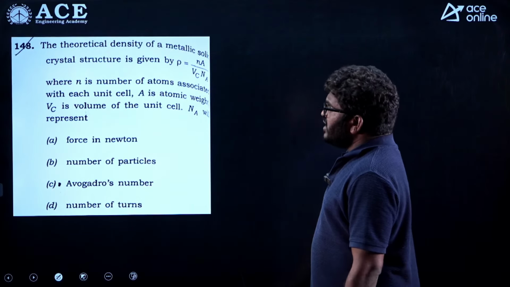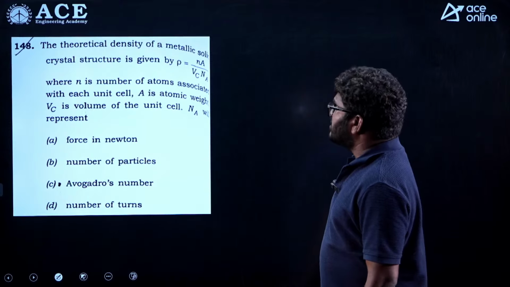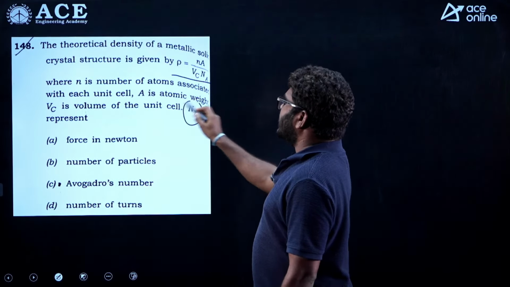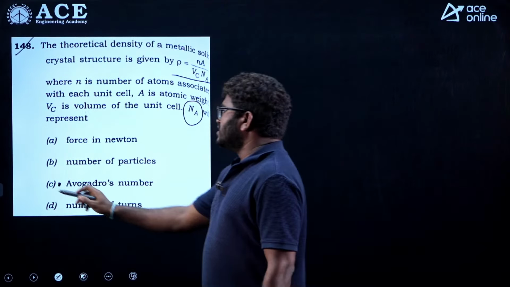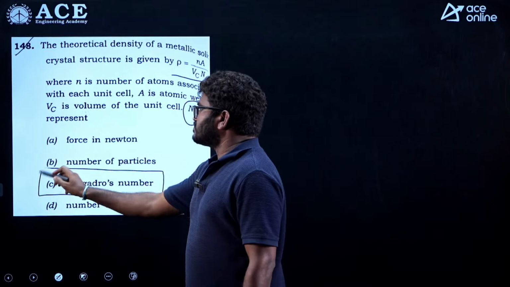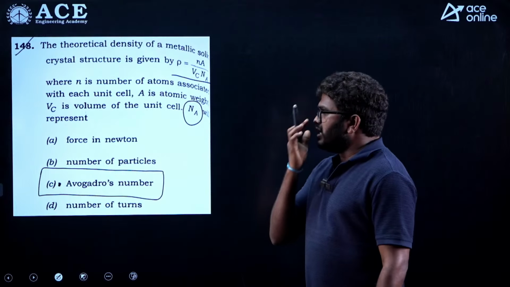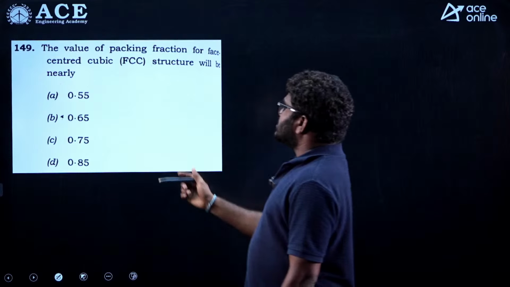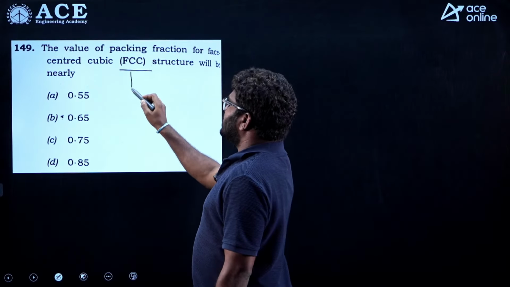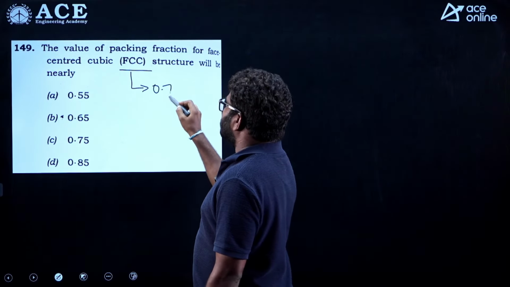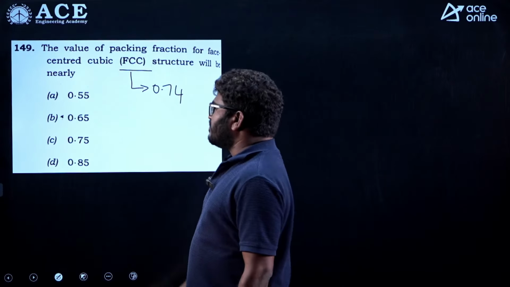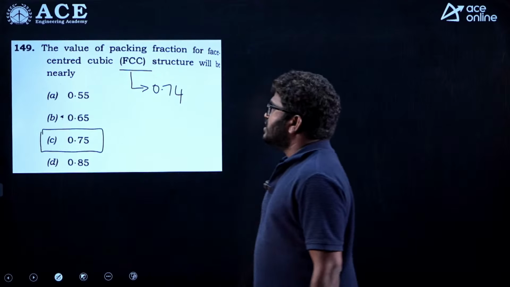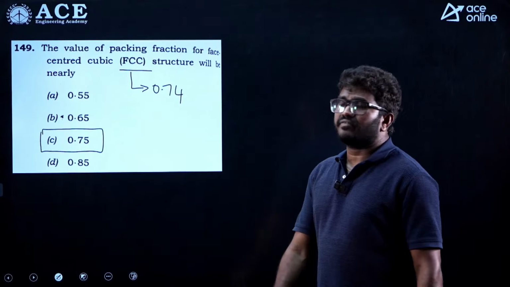Now, here the theoretical density formula is given, and what is the value of Na? Na represents Avogadro's number. Simple question. And they are asking the packing fraction of FCC. The packing fraction of FCC is 0.74, but 0.74 is not there, so the nearest answer I am taking is 0.75. So, C is the correct answer for this question.